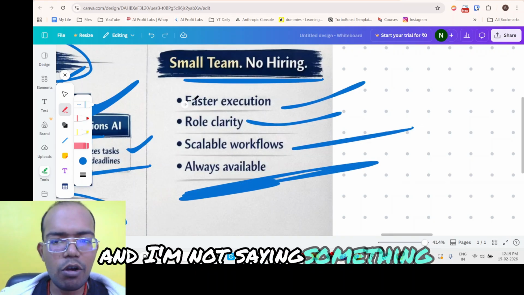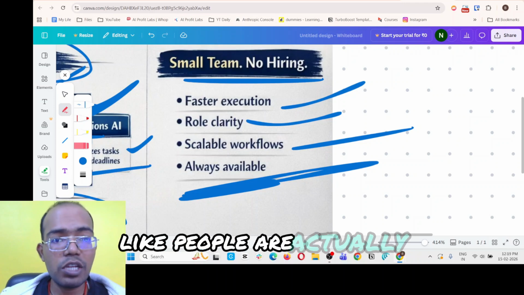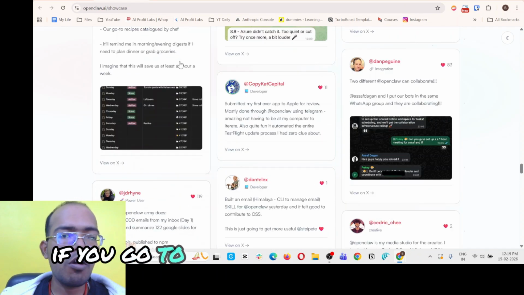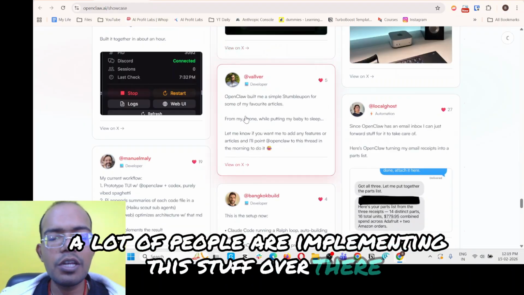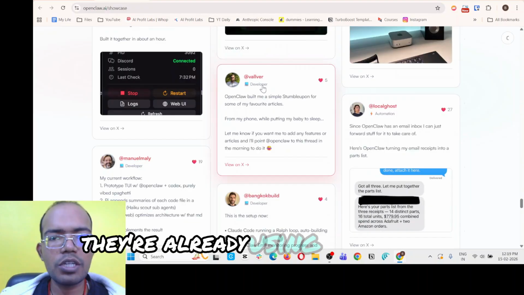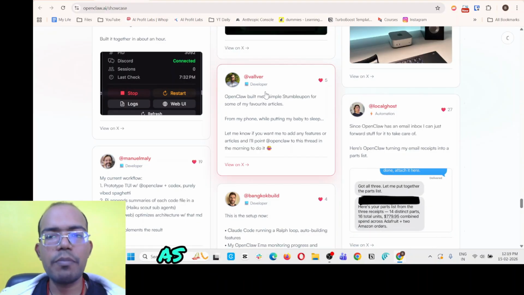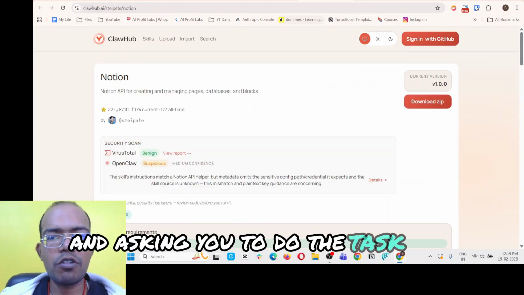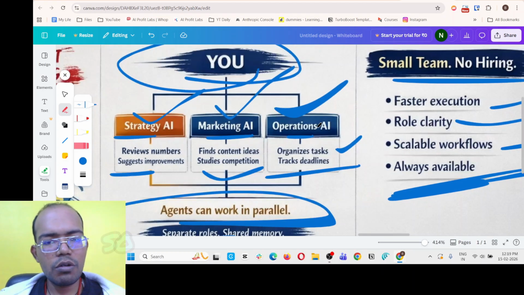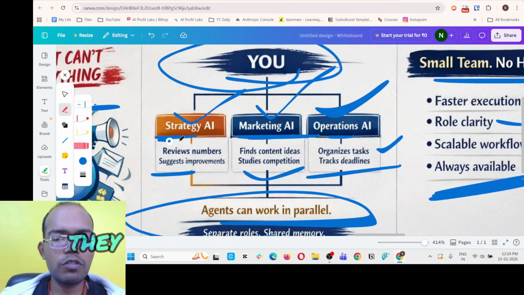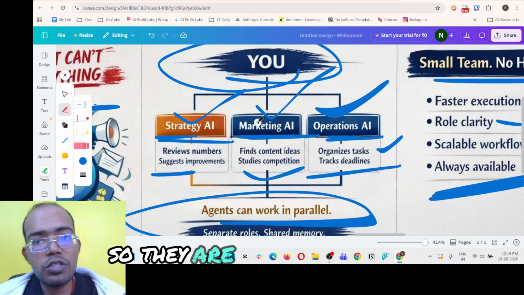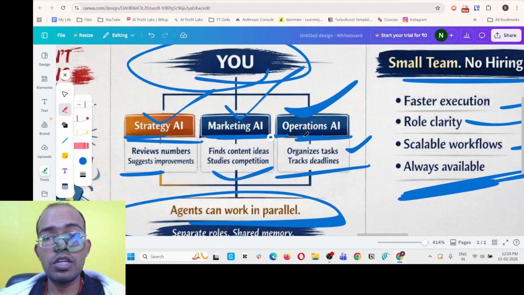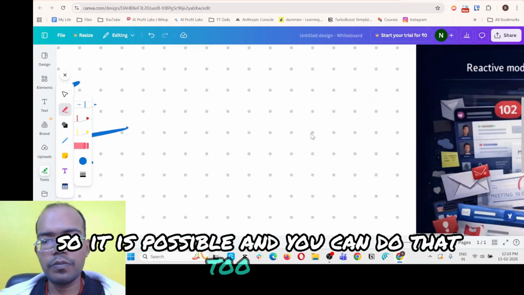And I'm not saying all of this by myself. People are actually implementing this. If you go to the OpenClaw showcases, you'll see a lot of people implementing this stuff over there. They're already using it as their assistant, as their employees, and asking it to do tasks for them, right? They are using it for marketing, for strategy planning, for operational AI. So they are using it already. People are doing that. So it is possible, and you can do that too, right?